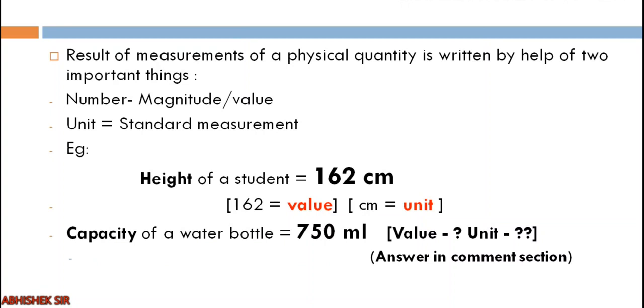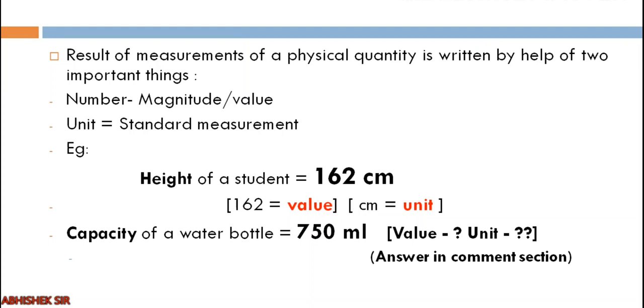Now, whenever you measure something, it is represented with the help of two important things. One will be the number and the other will be the unit. The number will be the magnitude, the intensity, the value of whatever you are measuring, and the unit will be the prefixed standard measurement. For example, if the height of a student is 162 centimeter, you can find two things. One is 162, that is the number value, and another is centimeter, right? So this means that if we take 1 centimeter as the standard unit, it is 162 times the standard unit.